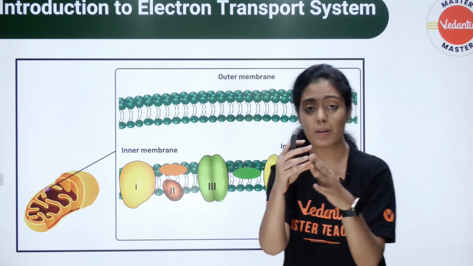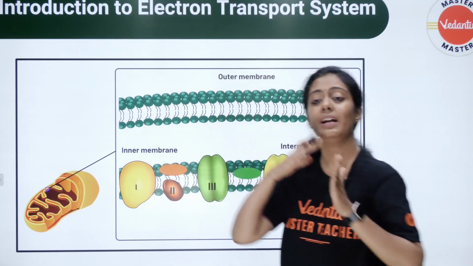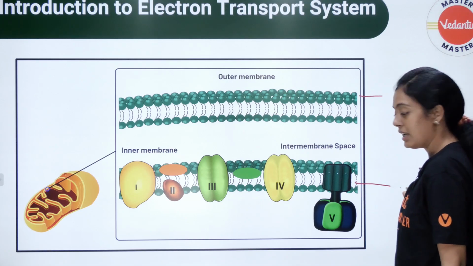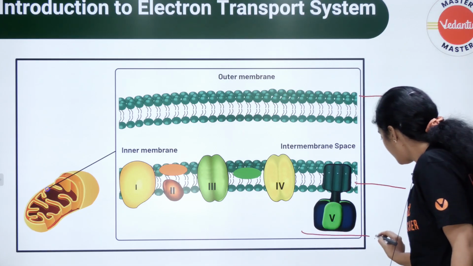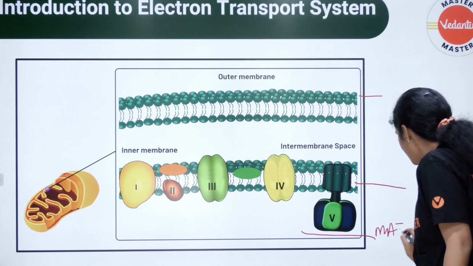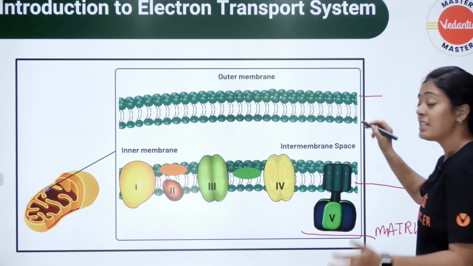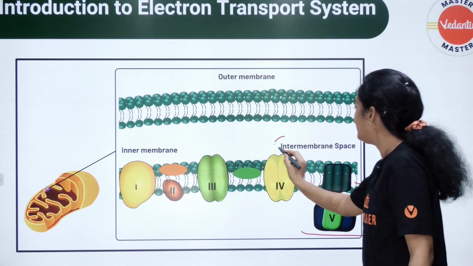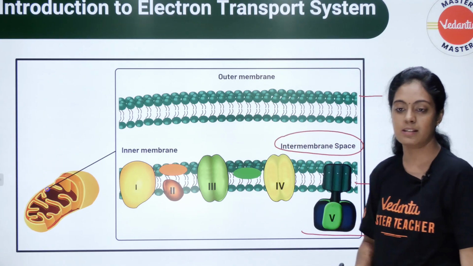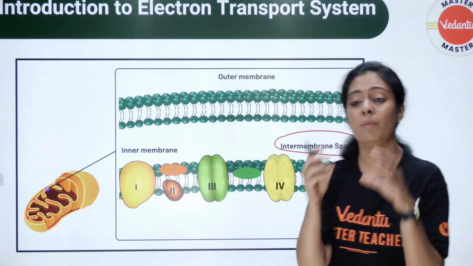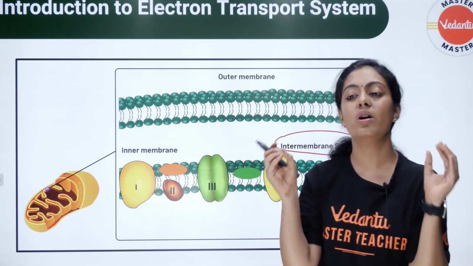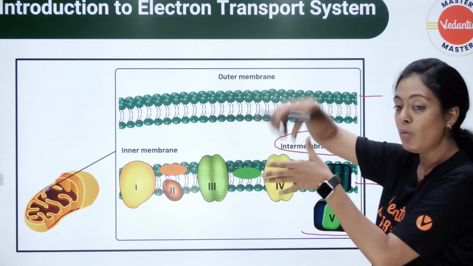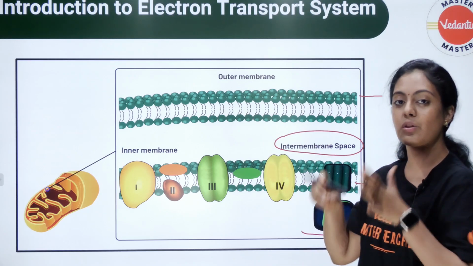So this is your mitochondria. Mitochondria is a double membrane structure. It has an outer membrane and an inner membrane. You can see this is your outer membrane, this is your inner membrane. Inside the inner membrane is the matrix. The space between the outer membrane and the inner membrane is called the intermembrane space. The electron transport system is embedded in the inner membrane, which means it is arranged within it.